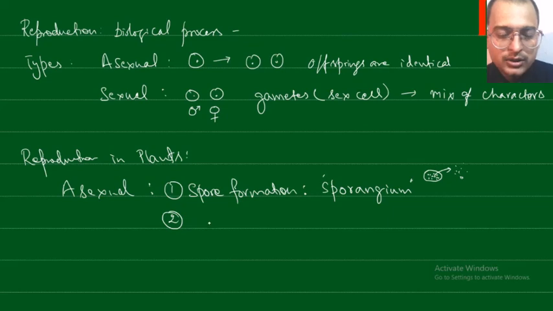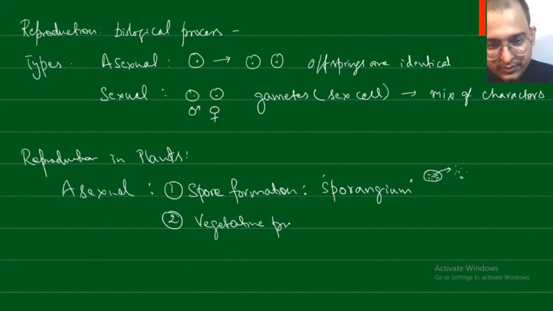The other type is vegetative propagation.